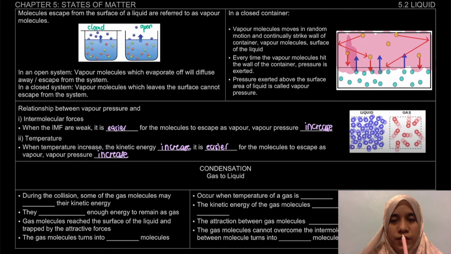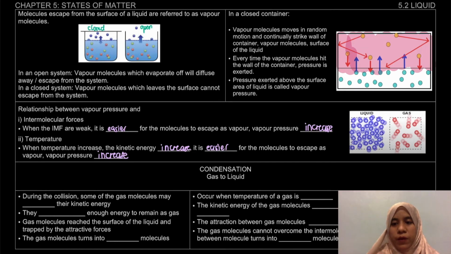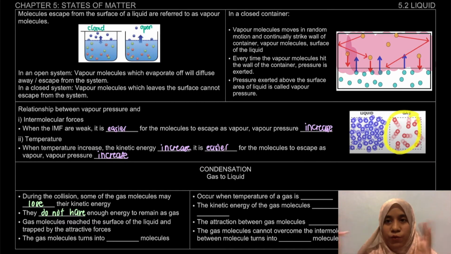Okay, last but not least, kita akan tengok is actually about condensation. Condensation is actually from our gas to liquid. Tadi kita banyak tengok liquid to gas kan? So, sekarang nak tengok gas to liquid. Okay, so macam mana gas ni boleh change to liquid? Okay, first condition is that during the collision, some of the gas molecule may lose their kinetic energy. So, when they lose their kinetic energy, okay, they do not have enough energy to remain as gas. Sebab kalau jadi gas, kinetic energy kena high lah sebab dia kan move around kan.